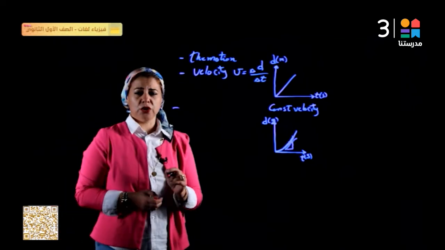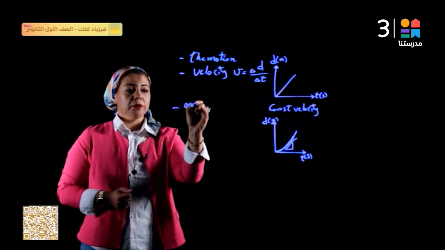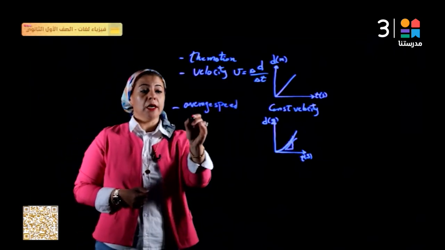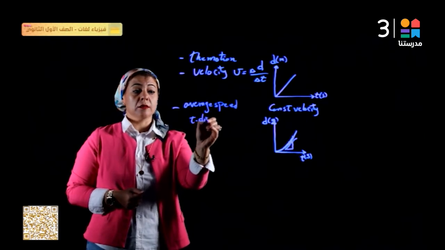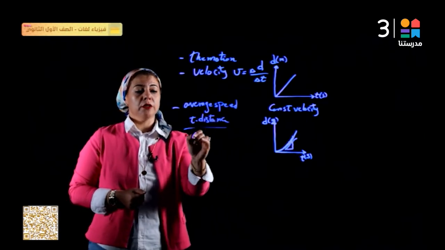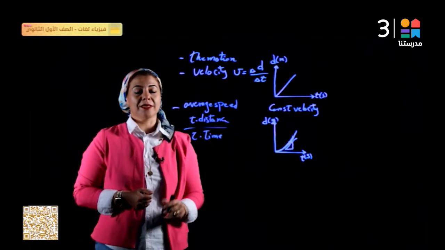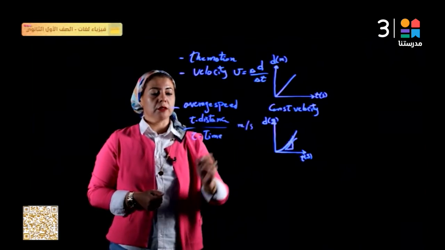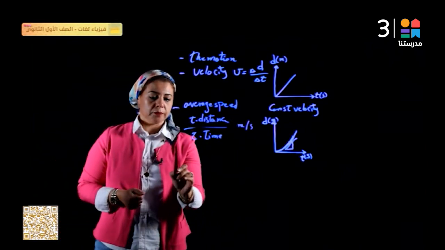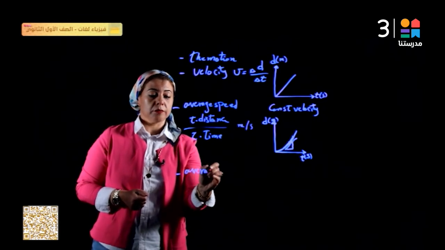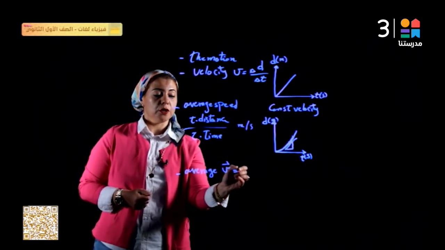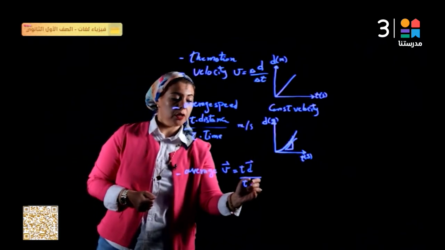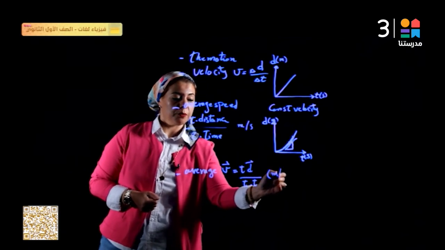We have another concept which is called average speed, which represents the total distance over the total time. And of course, it has the same measuring unit as all the velocities that we have, which is meter per second. We have another concept which is average velocity, which is equal to the total displacement of the moving object over the total time. It's also measured in meters per second.